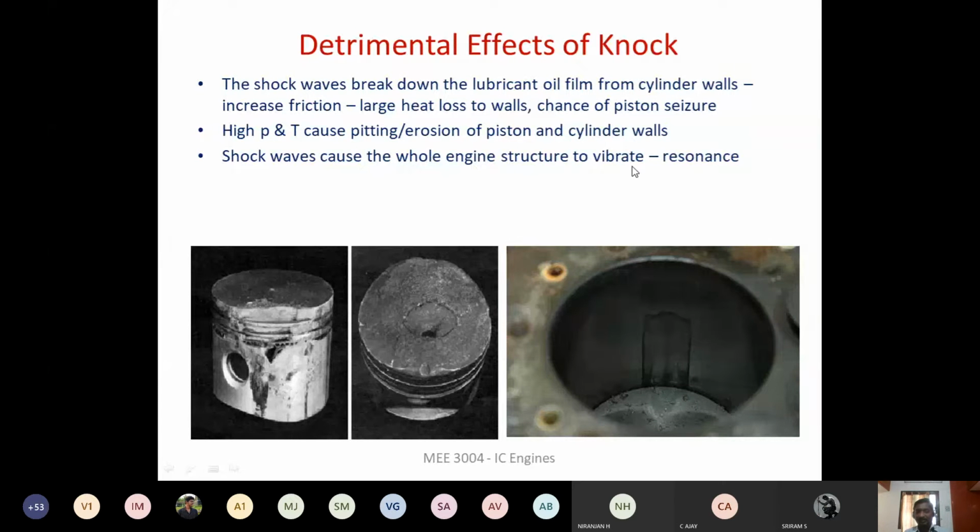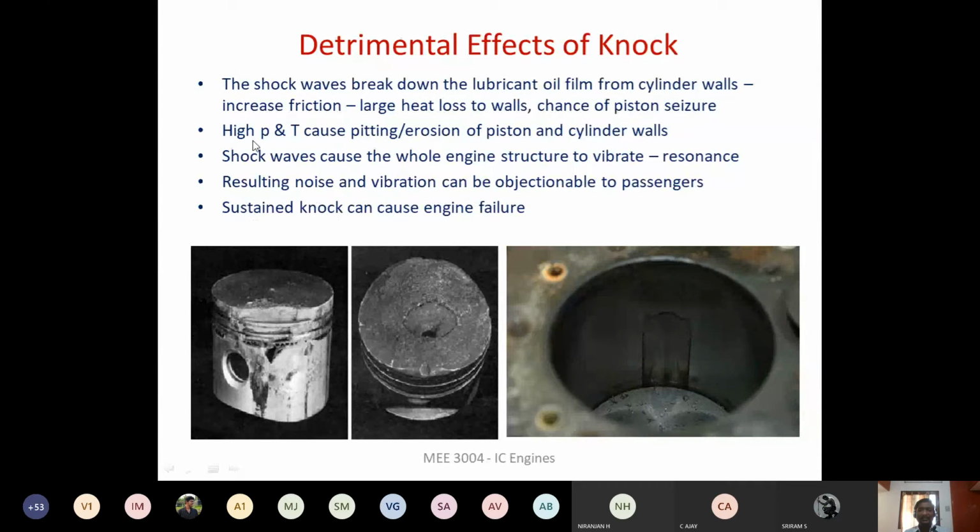Most of the passengers feel it is uncomfortable, right? So the passengers tend to object when there is discomfort. And if the knocking is sustained, that is, the engine is operated with knocking for a longer time period, that will finally lead to the complete failure of the engine, right?